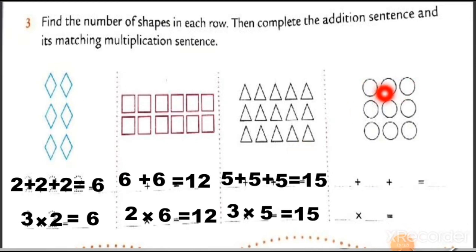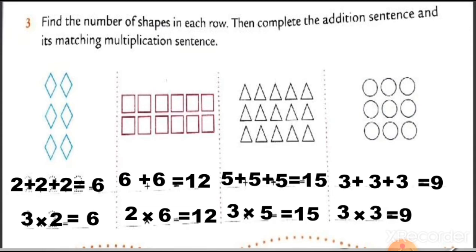Now here there are 3 small circles and there are 3 groups. So we can add the number 3 three times. You can see this way. We are adding the number 3 three times, which is equal to 9. And here the number 3 is repeating 3 times. So we can say 3 multiplied by 3 is equal to 9. This way we have to write down this question number 3.